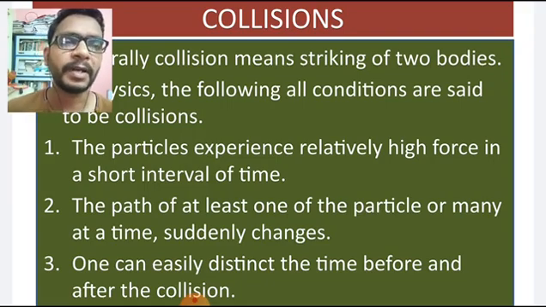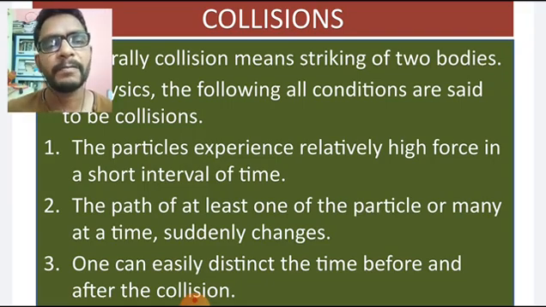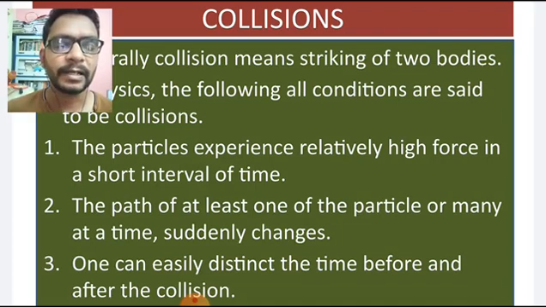So when the alpha particle reaches the gold foil, it is repelled by the positive core of the gold atom. That positive core is called the nucleus.